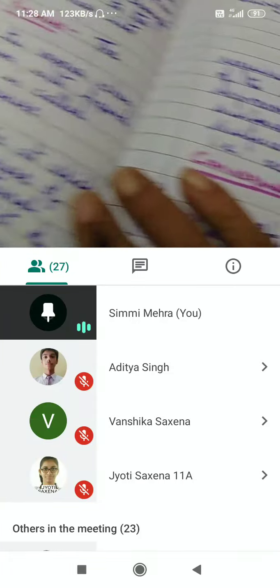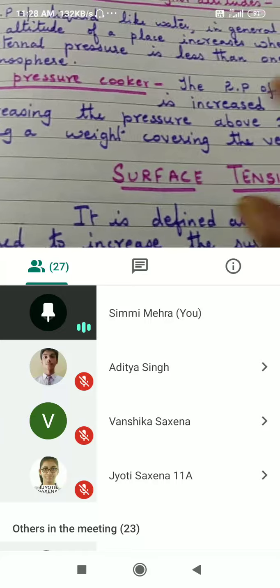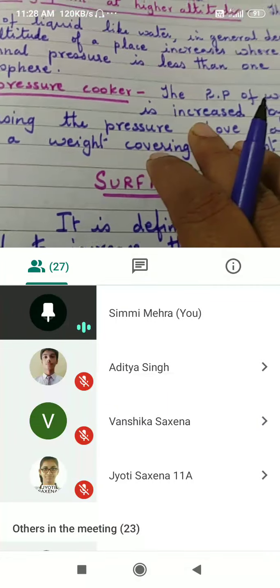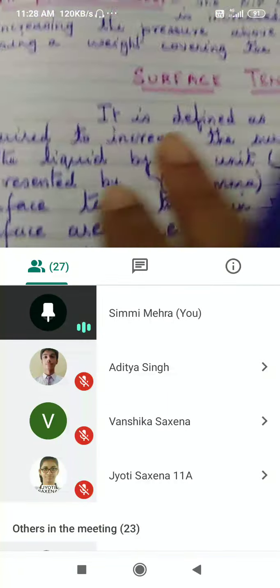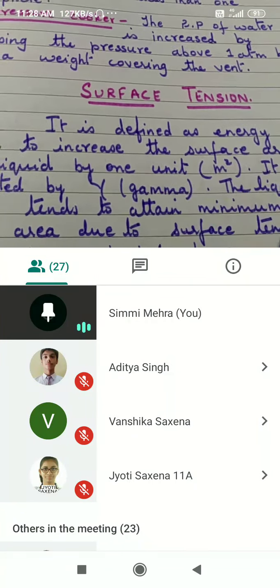If you know the boiling point, all right. But if you are using a pressure cooker, this I have explained it here. You can go through it. Okay. This concept I have explained it to you. Now next we have got properties of liquids.